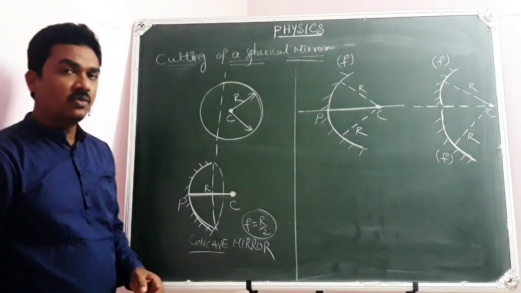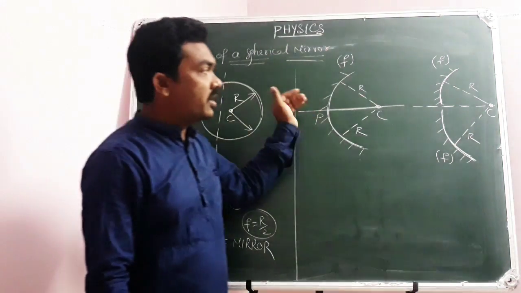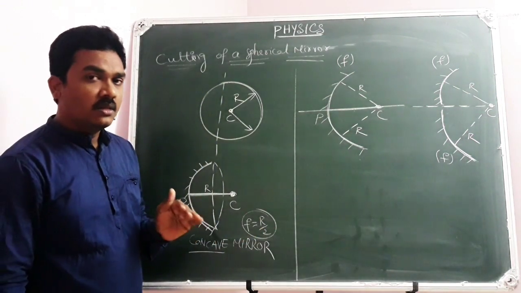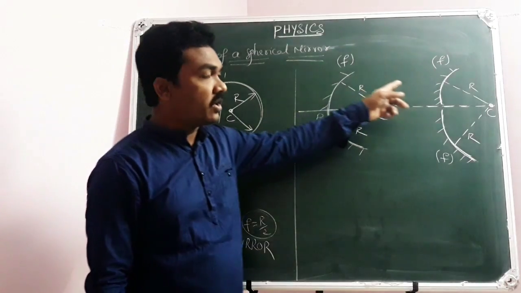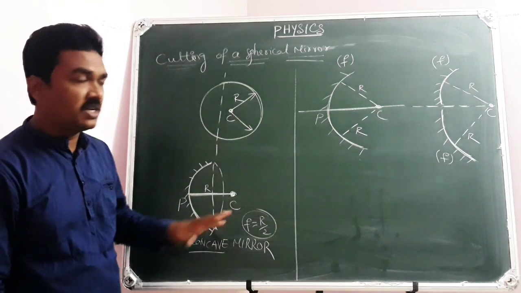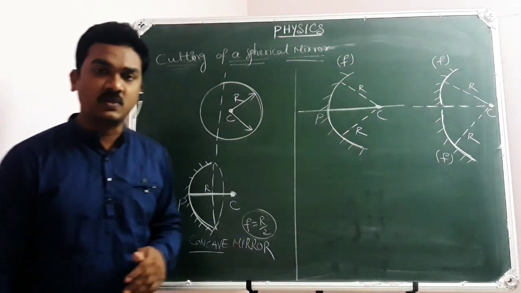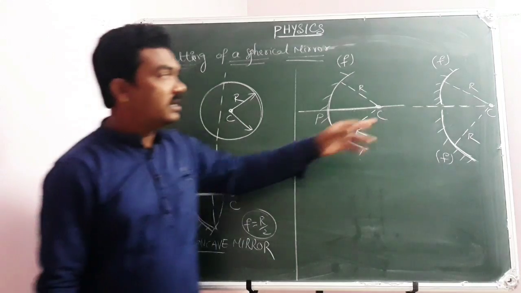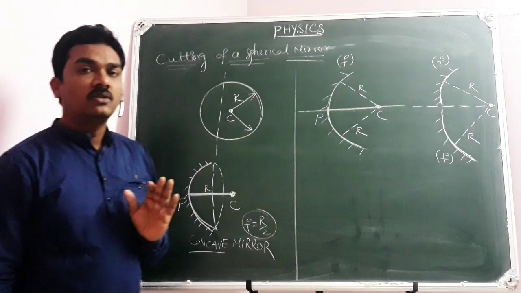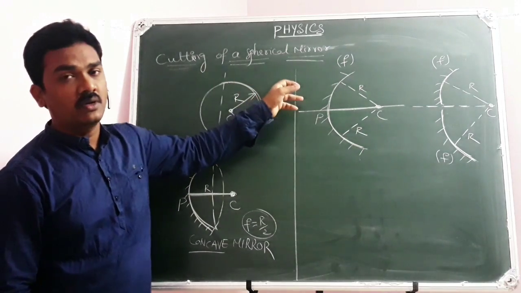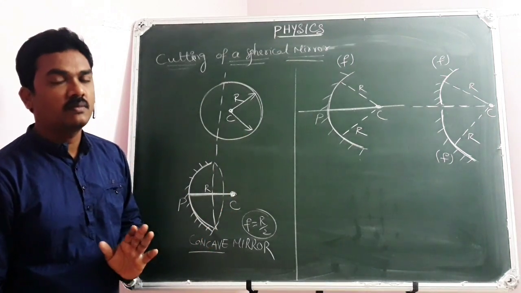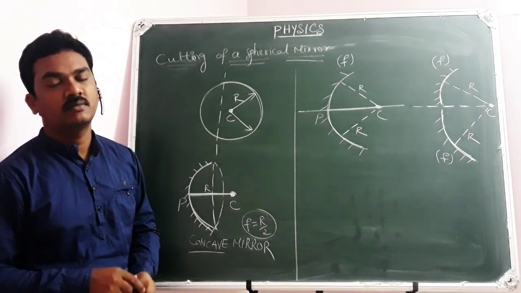So my intention is to tell you, when you have cut the spherical mirror along the principal axis, the radius of curvature remains the same, because its spherical nature cannot be affected when you cut the mirror along the principal axis. As the spherical nature is not affected, the radius of curvature remains the same. So cutting a spherical mirror cannot influence the focal length of the spherical mirror. This is what you need to understand.